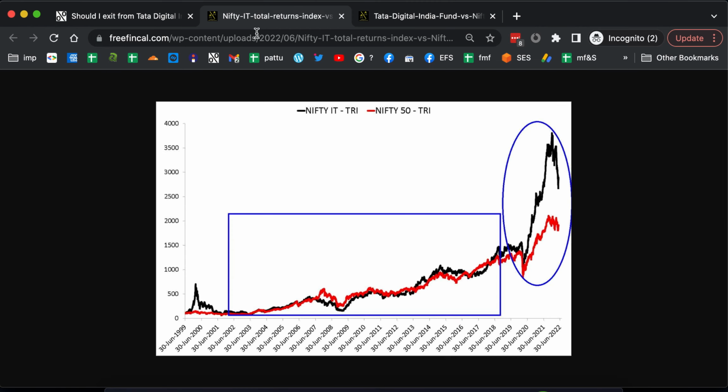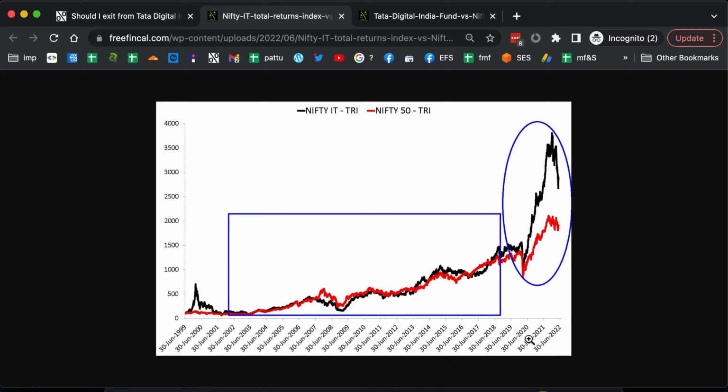So if you look at this Nifty IT index, and compare it with the Nifty 50 index, the black line is the IT index. Now, if you see a picture like this, many people get distracted by this oval region. They see this outperformance after the March 2020 crash, and they invest looking at this alone. Whereas if you look at the rectangle here, that is nearly 16 years of basically not much outperformance with respect to Nifty 50.